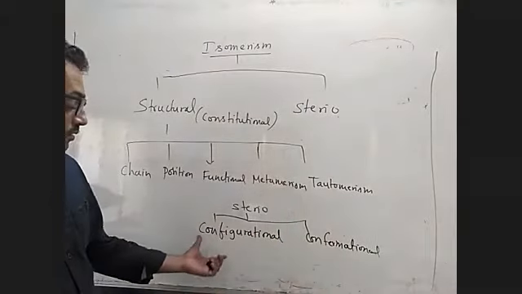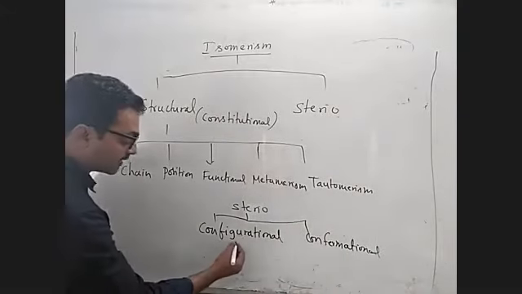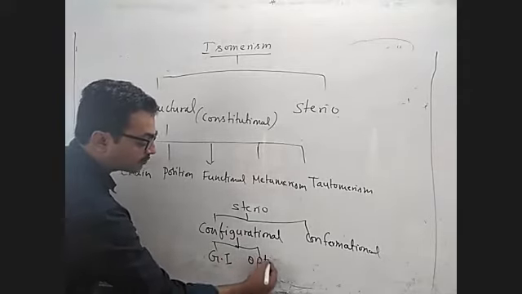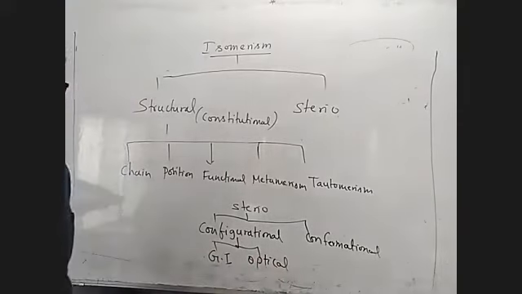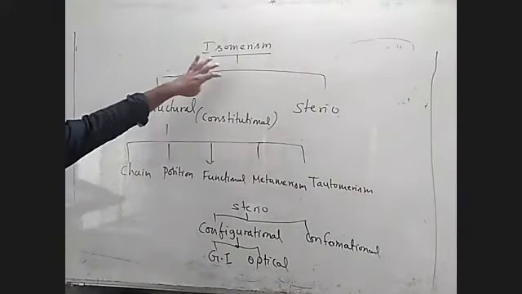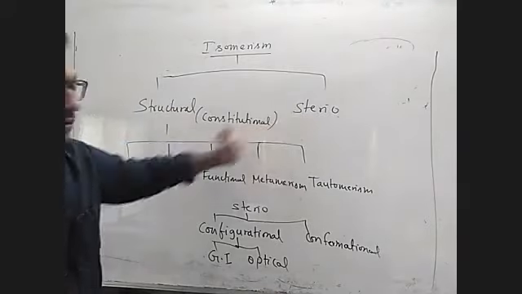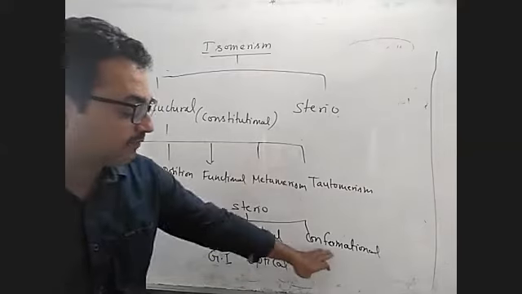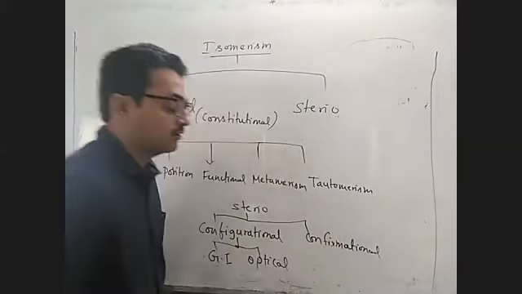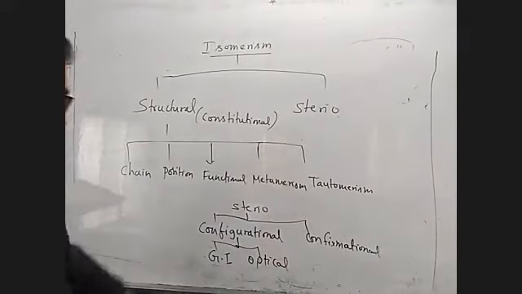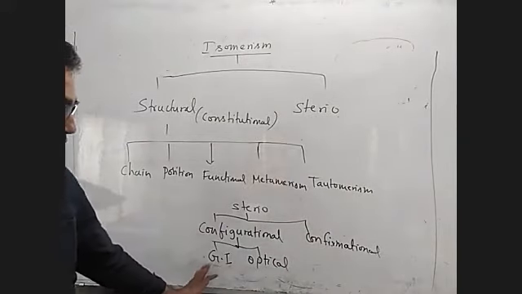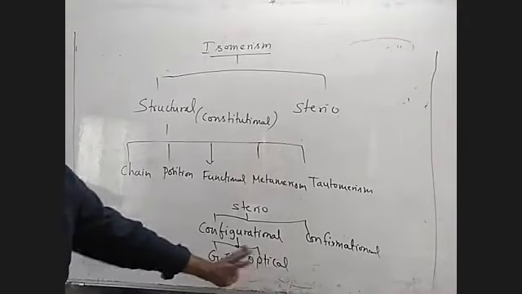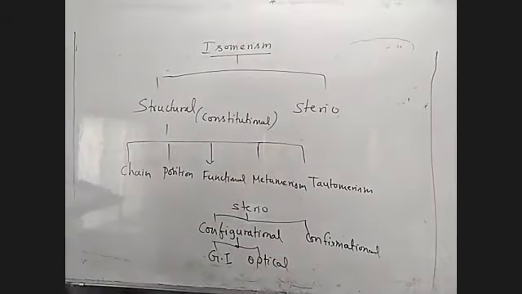This configurational isomerism is further classified into 2 types: geometrical isomerism and optical isomerism. This you already know. Once again, isomerism is broadly classified into structural and stereo. Structural has 5 types, and stereo has 2 types: configurational and conformational. Configurational is further classified into geometrical and optical. Geometrical, you know, is cis-trans and E-Z. Optical has enantiomers and diastereomers, which we will see later.